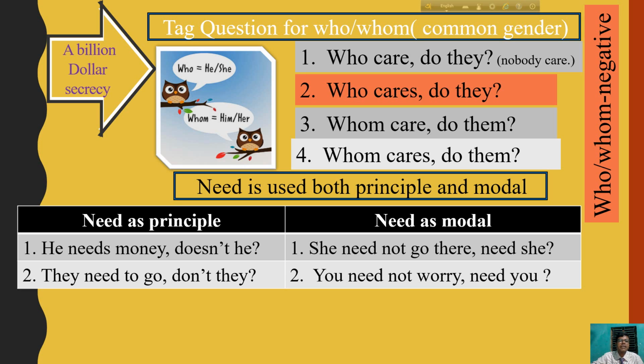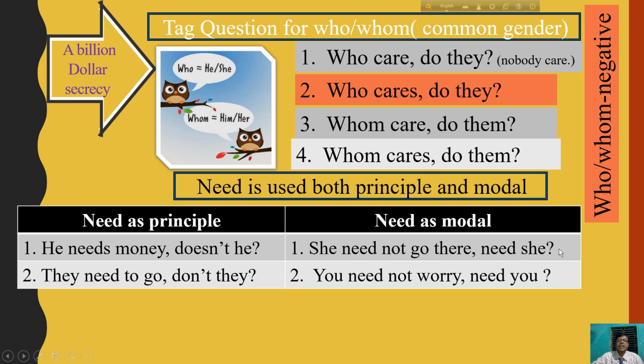He needs money, doesn't he? They need to go, don't they? This option is a principal verb. Need used as principal verb. Here need is used as modal auxiliary. She need not go there. Need she?